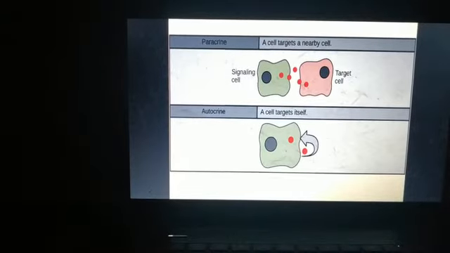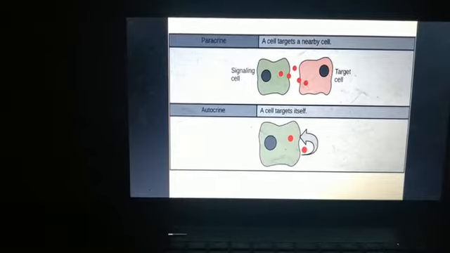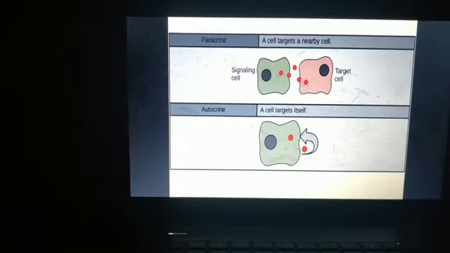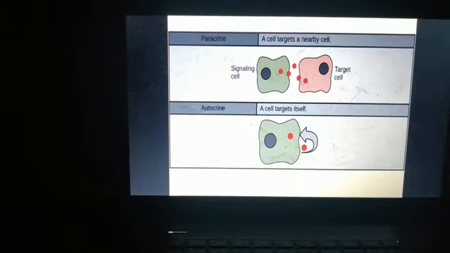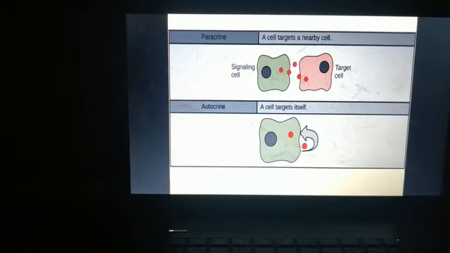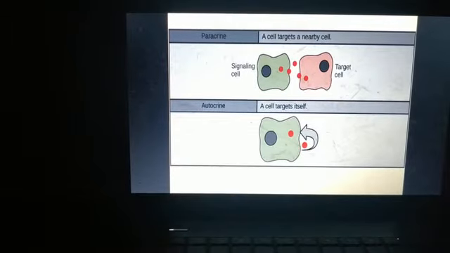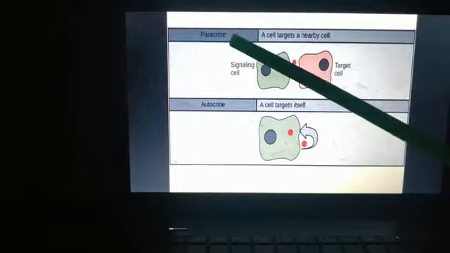Now the distance at which these signaling molecules act also varies. Some act locally, that is in a nearby region, and some can carry signals over long distances. So according to that, we have different types that we will study. The first one is paracrine.